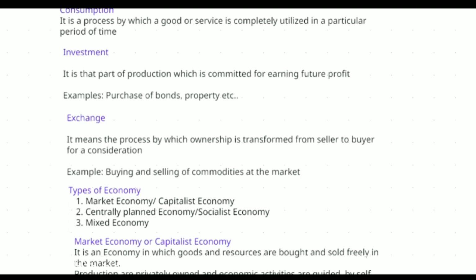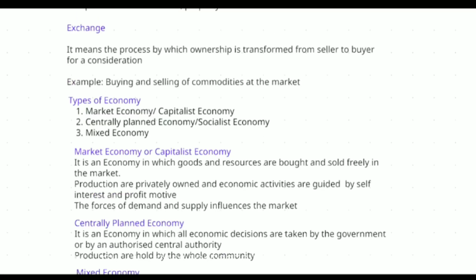Now, what is exchange? We have produced a product, it is ready for consumption, and the producer is making his investment. What do you mean by exchange? It means a process by which ownership is transferred from seller to buyer for a consideration. What does it mean in a market? For example, we go to a market and buy a product which we want. There, the seller is selling his product, and as a buyer, we are buying the products.